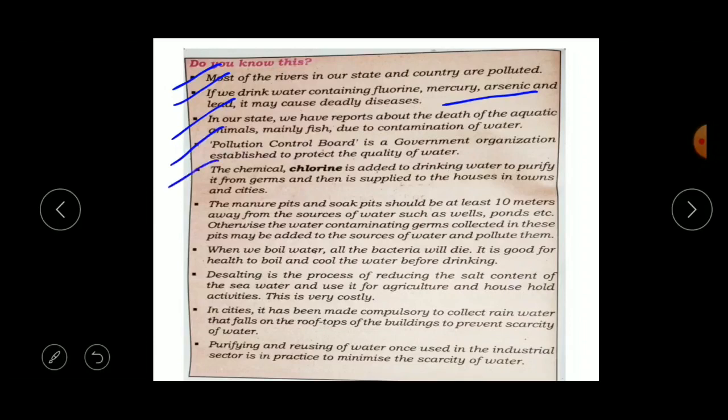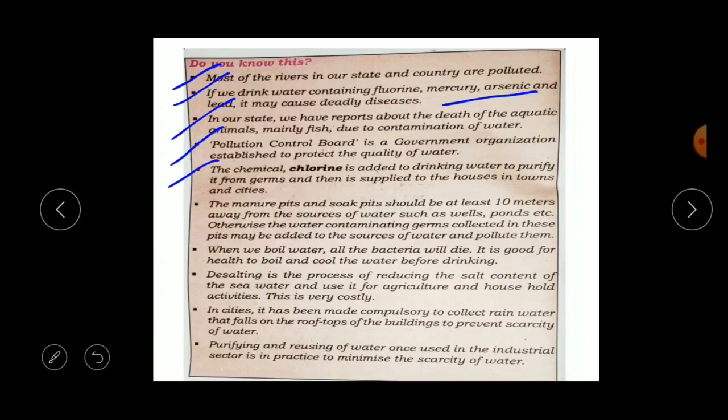The next point is the chemical chlorine is added to drinking water to purify it from germs, and then it is supplied to the houses in towns and cities. So the chemical named chlorine, you have to remember this, okay, this is a chemical which is added to the water to purify it from the germs, and then they will supply that water to the houses in the towns and cities.